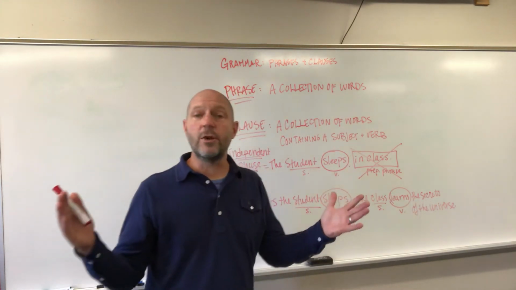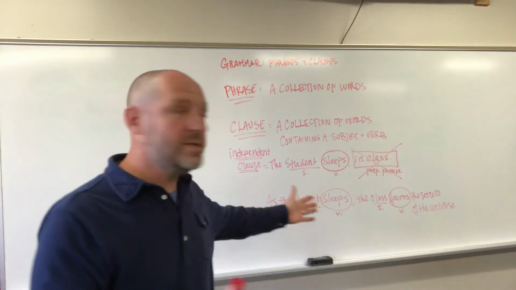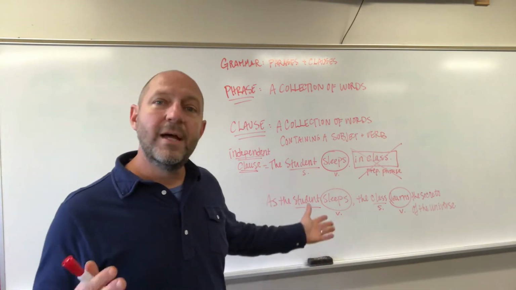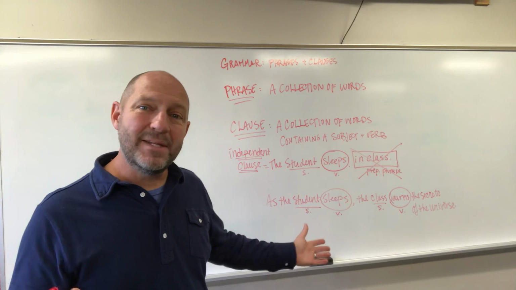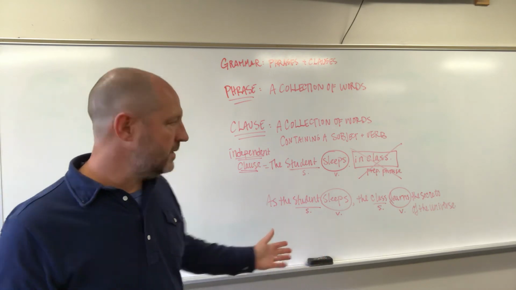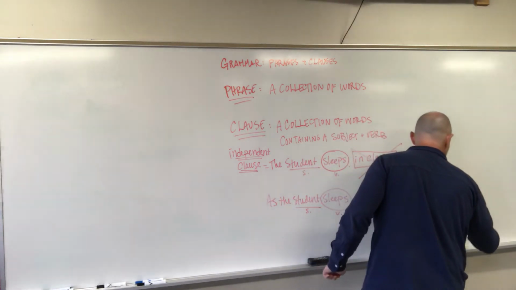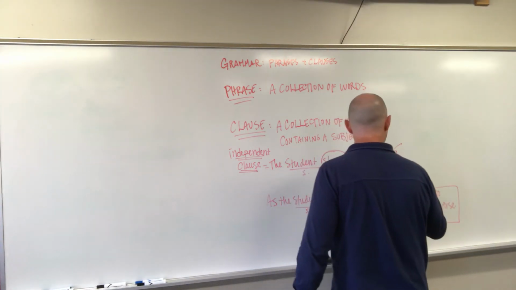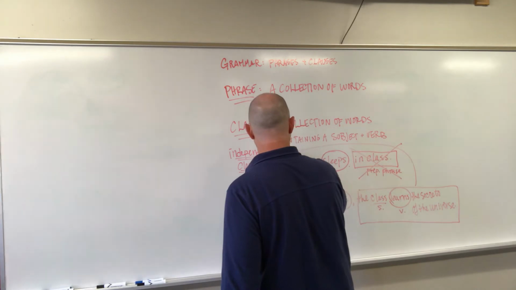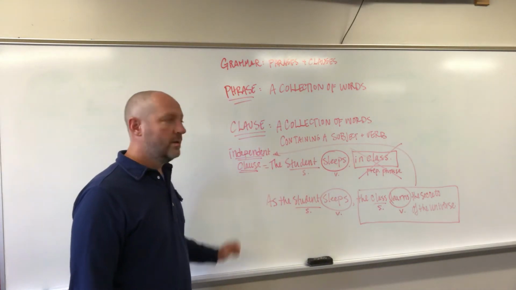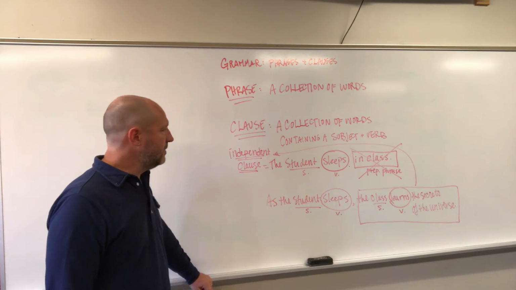The class learns the secrets of the universe. That is a complete thought. That is an independent clause. All right? So this right here can go ahead and fall under that label.